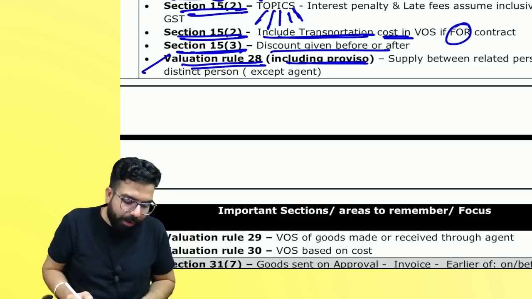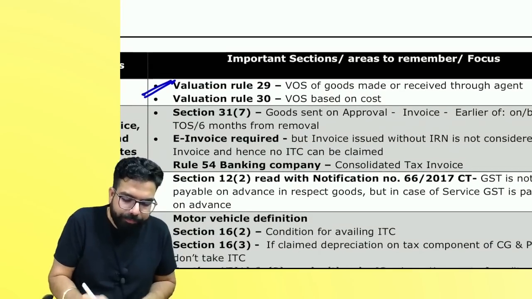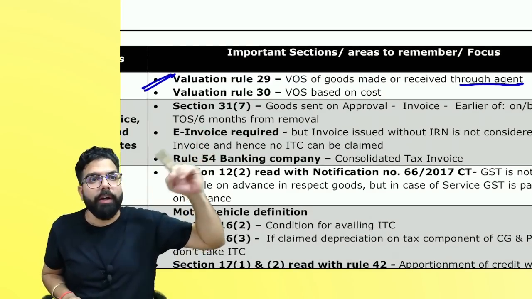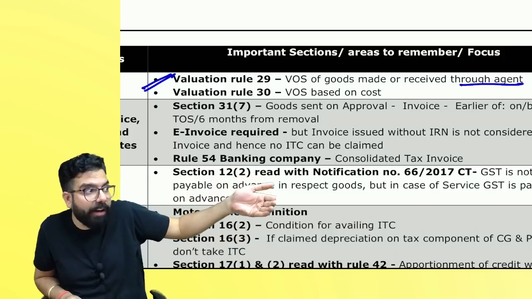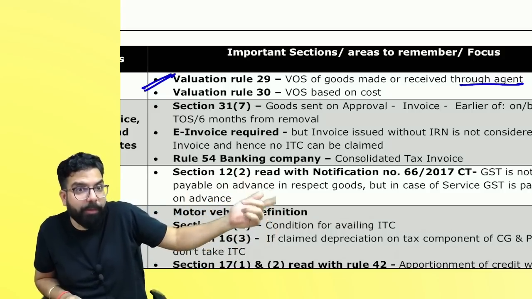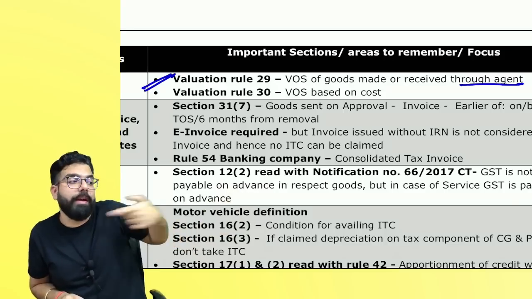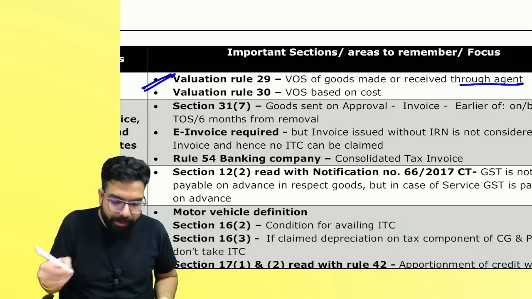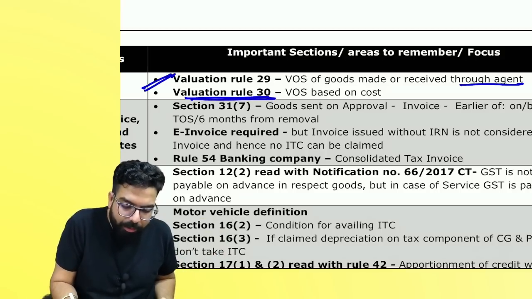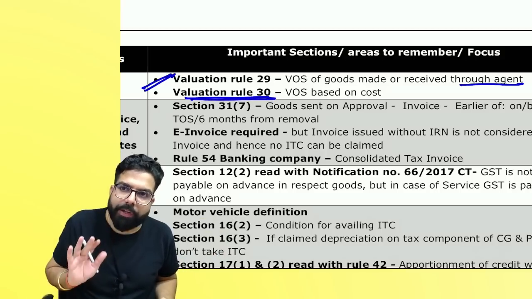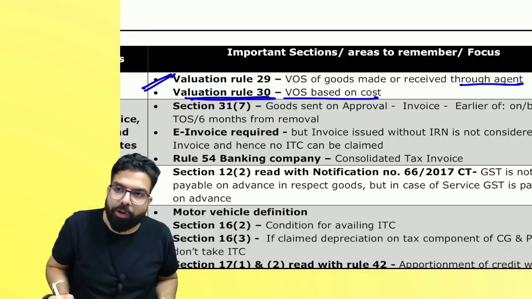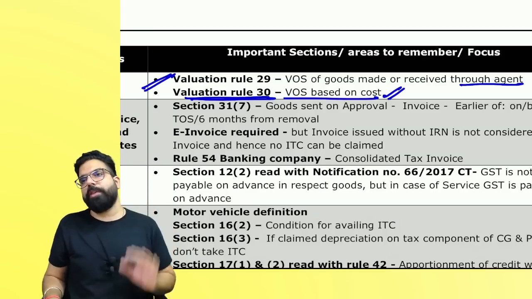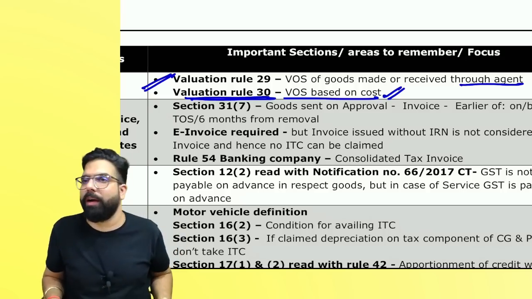Remember that proviso. Valuation rule number 29 came, whenever you are supplying through an agent, open market value or 90% of the like, kind, and quality price when he is supplying to his customer who is not a related person, 90% of that can be taken as the value of supply between the agent and the principal. Remember that point. And sir, if that is not there, then rule 30 and then 31. Rule number 30, based on cost, this will also help you: 110% of the cost of production, cost of acquisition, or cost of providing the service.